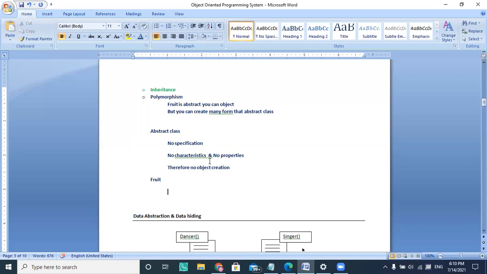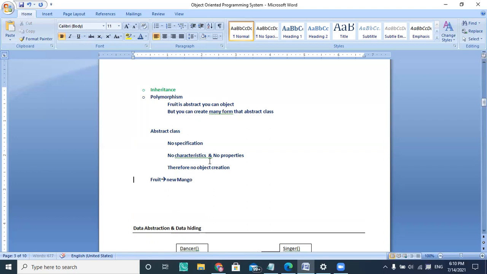But in that case, we are able to create various forms of fruit. I can say fruit is a new mango, and fruit is a new pineapple. So this is a concrete class.